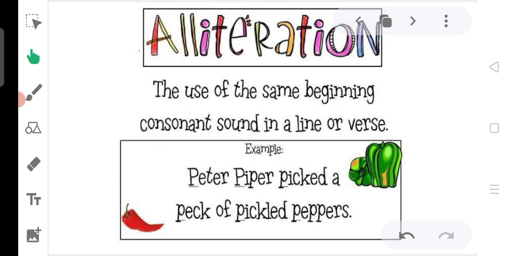Peter Piper picked a peck of pickled peppers. Here you can see P, P, P, P, P is repeated. So this repetition of the similar sound in a sentence or in a verse is going to be considered as alliteration. Let us see a few more examples.